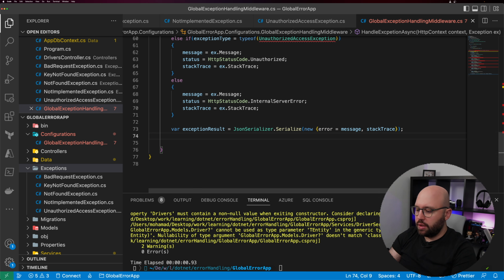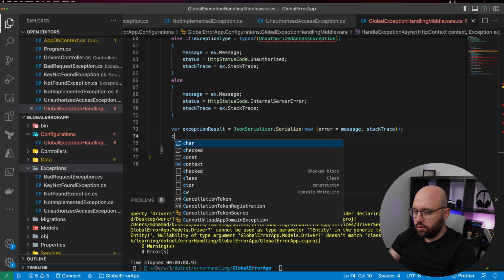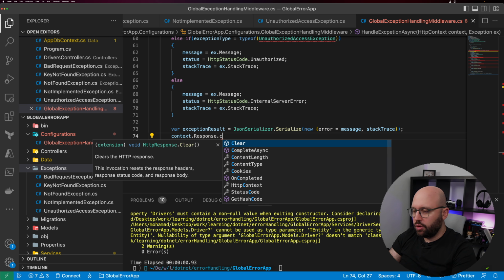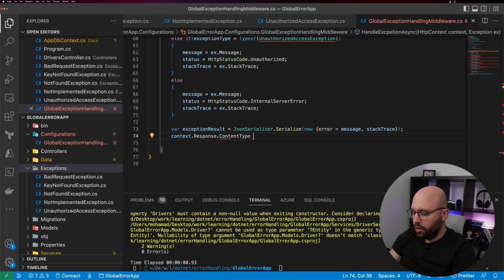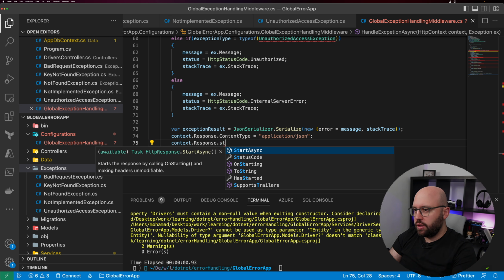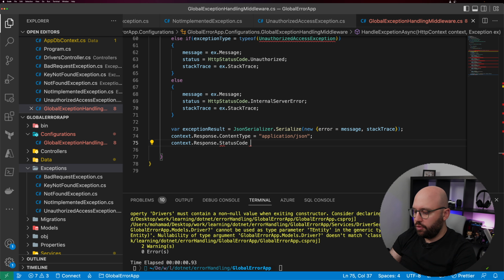And once that is done, all we need to do is just attach the HTTP response. So context dot response dot content type equal application forward slash JSON and context dot response dot status code, whatever it has come from before.